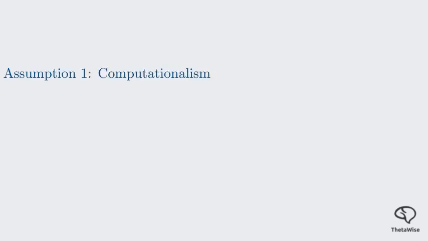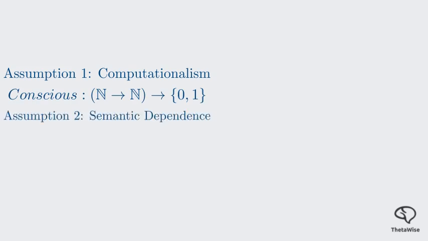The first is computationalism. We assume consciousness is a property of computation. This means we treat being conscious as a mathematical predicate that takes a function and returns a 1 or a 0. If you believe consciousness requires a soul or something outside of physics, you've stepped off the tree here. The second is semantic dependence, or substrate independence.